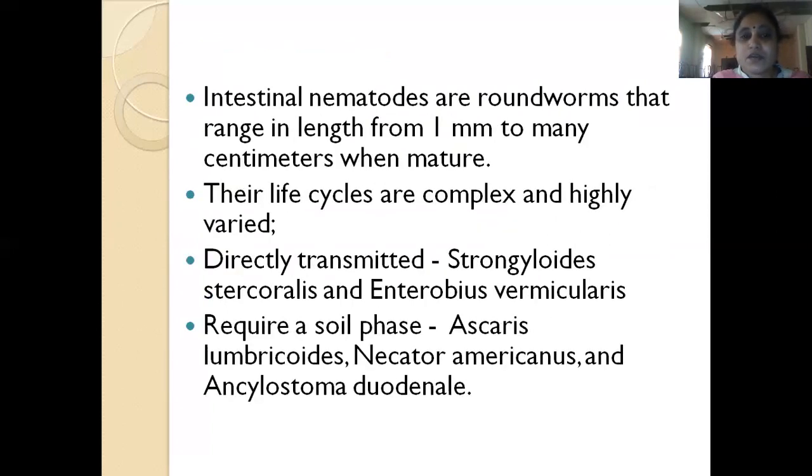Now coming to intestinal nematodes, they are roundworms. They range from 1 mm to many centimeters when they are mature. So their life cycles are very complex and highly varied. So we have two types again. The organisms which can be directly transmitted from person to person are Strongyloides and Enterobius. But some require a soil phase for maturation. These are Ascaris lumbricoides, Necator americanus, and Ancylostoma duodenale, that is hookworm and roundworms.